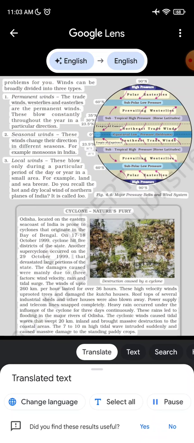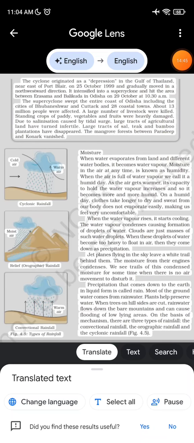Destruction caused by a cyclone. The cyclone originated as a depression in the Gulf of Thailand, near east of Port Blair, on the 25th of October 1999 and gradually moved in a northwestward direction. It intensified into a supercyclone and hit the area between Irasama and Balikuda in Odisha on the 29th of October at 10:30 am. The supercyclone swept the entire coast of Odisha, including the cities of Bhubaneswar and Cuttack and 28